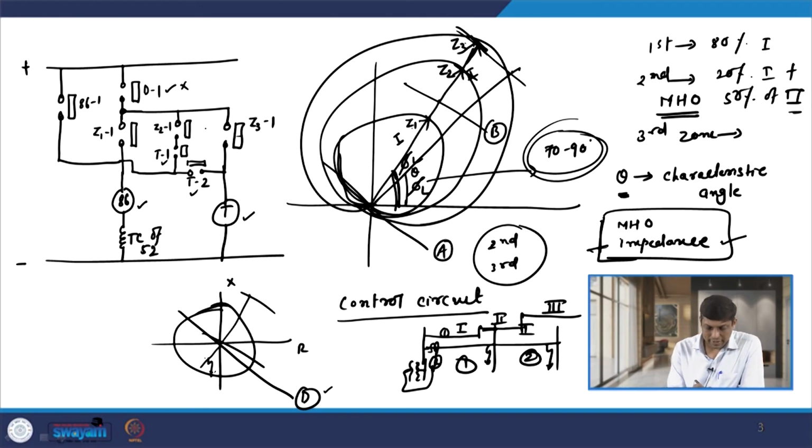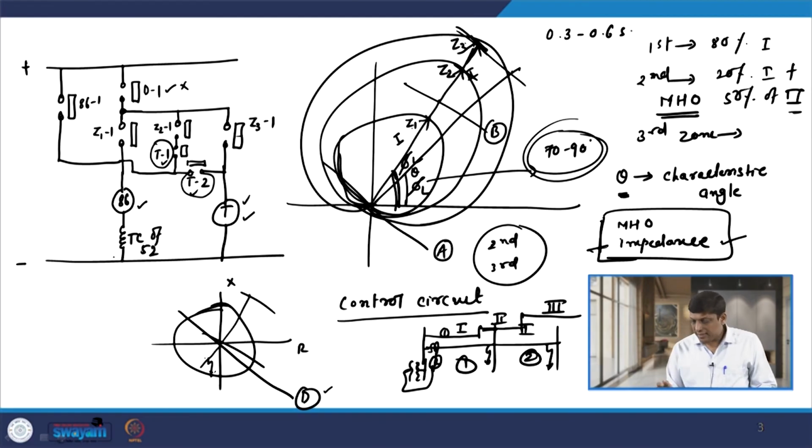So, these two contacts become closed, and hence the coil of timer is energized. Now, whenever the coil of timer is energized, the timer has two contacts, T1 and T2. T1 will trip after some time delay. As I told you, the time delay in the second zone is 0.3 to 0.6 second. After this time delay, this timer will trip and further tripping is given. So, Z21 is closed, Z31 is closed, the timer coil is energized, this becomes closed, and the tripping is given like this.